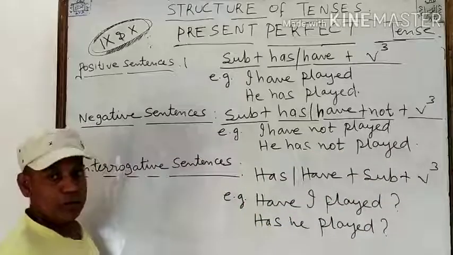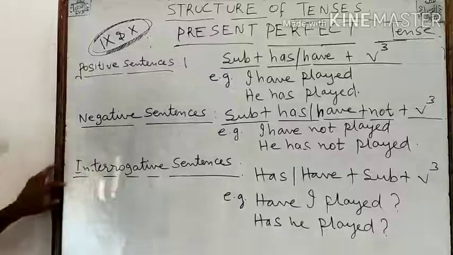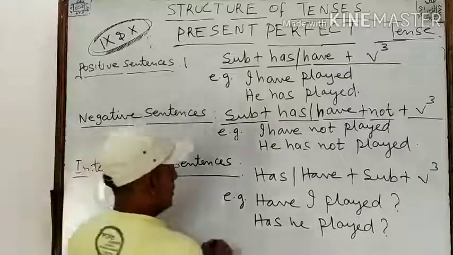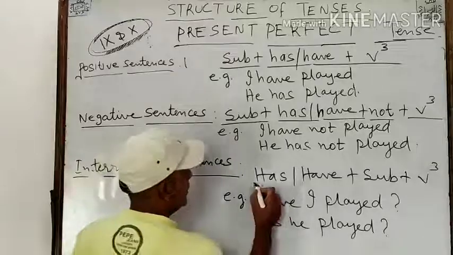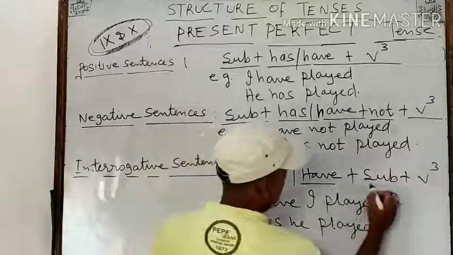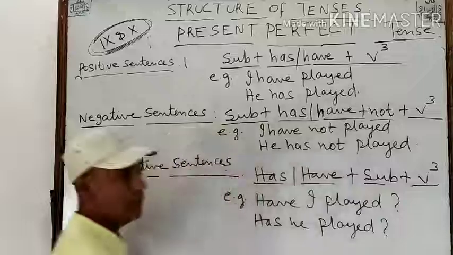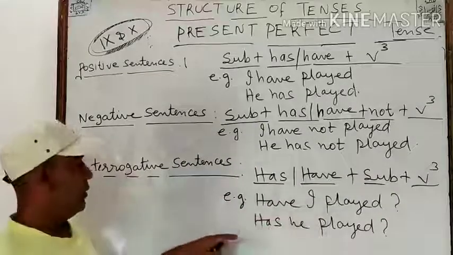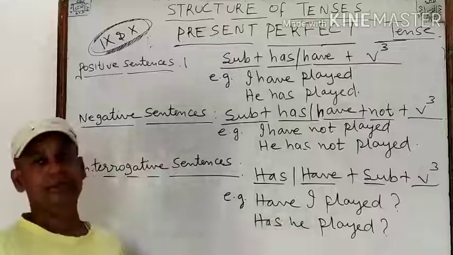He has not played. Similarly, if we have an interrogative sentence, we take the structure. If it is singular, we take it as has, have, subject, and the third form of the verb followed by a question mark. For example, have I played? Has he played?